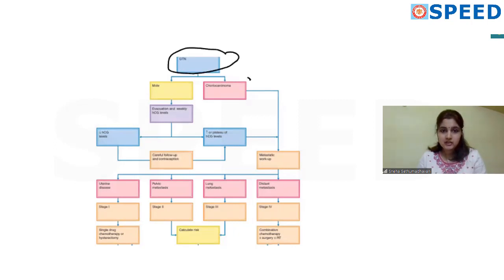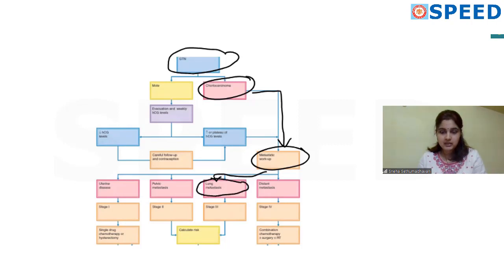So you've diagnosed it as GTN, choriocarcinoma. So the next step is to see if there is any metastasis anywhere else. In this patient, it is given as lung metastasis, so that becomes stage 3. Now the next step is to calculate risk. When you look at stage 1 disease, all of them will automatically be low risk and you give single agent. And when there is stage 4, it will automatically be high risk and you have to give combination.